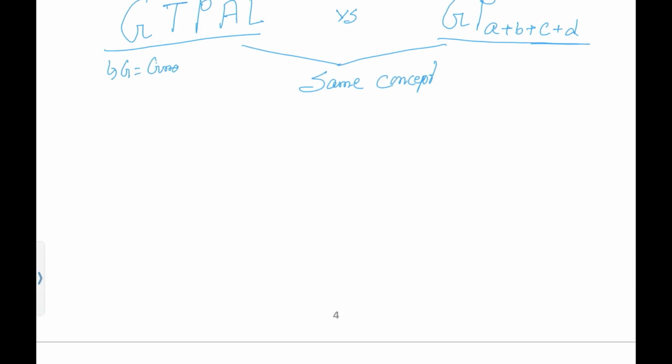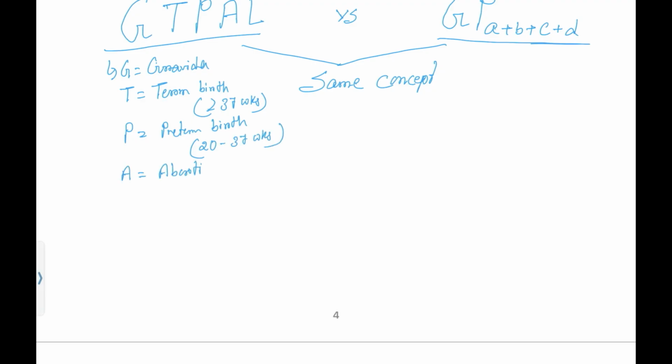G stands for gravida. T stands for term birth, meaning more than or equal to 37 weeks. P stands for preterm birth, meaning between 20 to 37 weeks. A stands for abortion, meaning the termination of pregnancy occurs below 20 weeks. And L for living children.